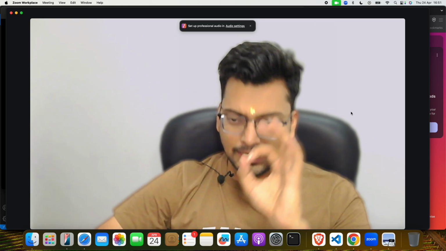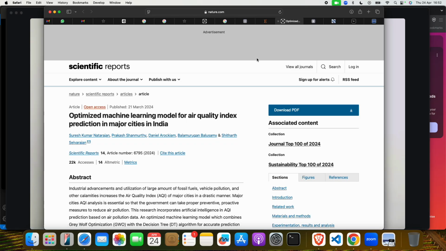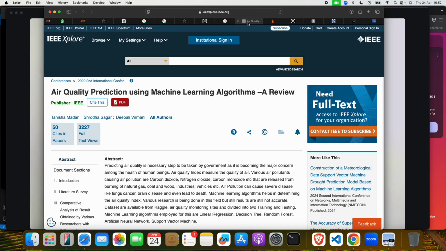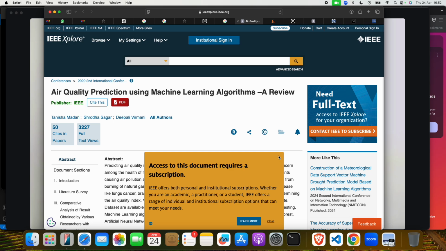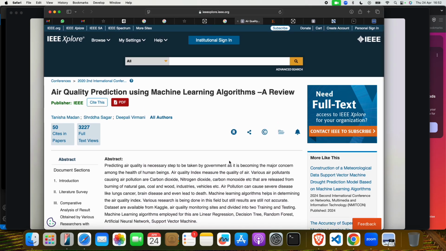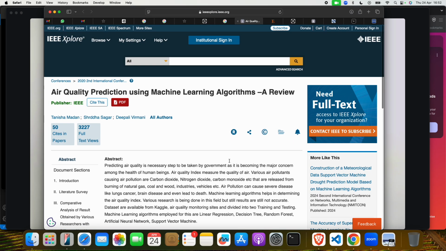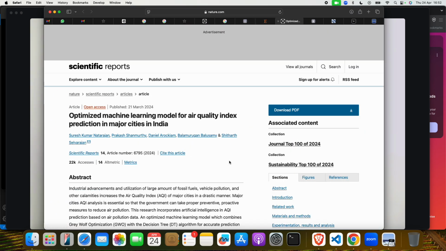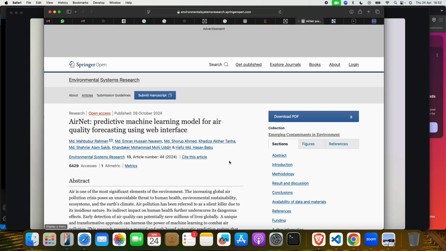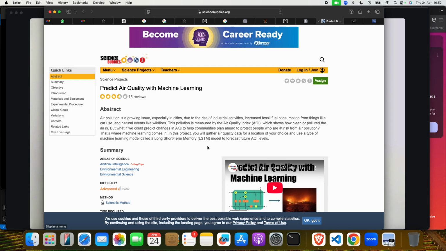Let me first take you through some research papers. So these are some research papers. If you need, you can search these papers and download them from the internet. If not, you can reach out to us and we can share these research papers with you. You can check in all these research papers we have studied, and we have found out that air quality is a necessity and a constitutional right for every person.